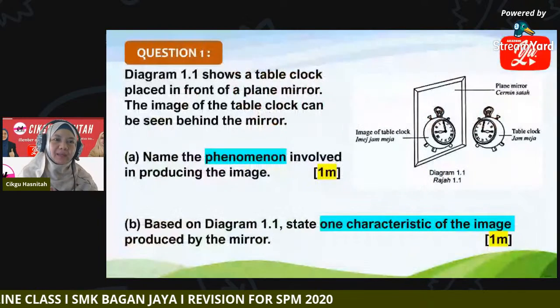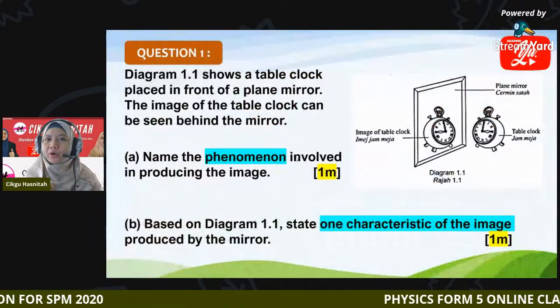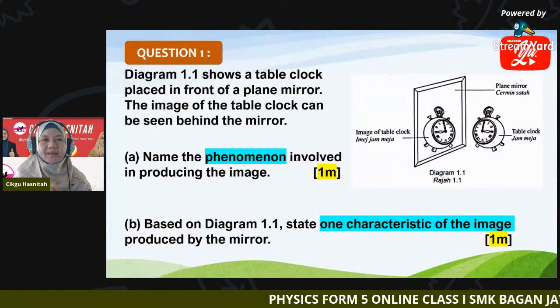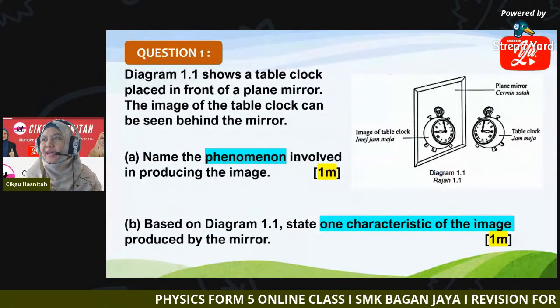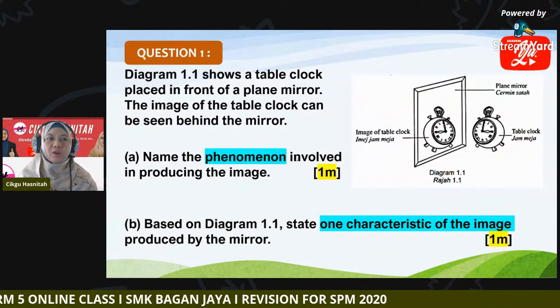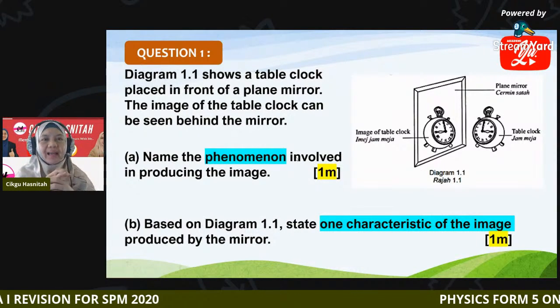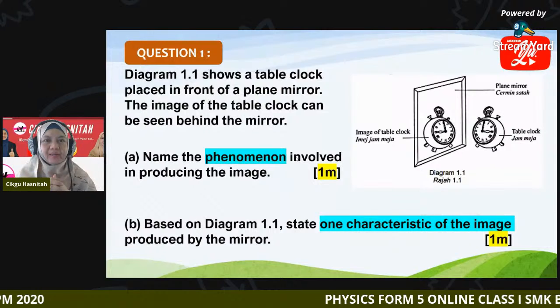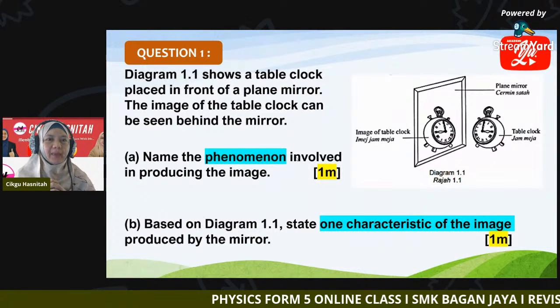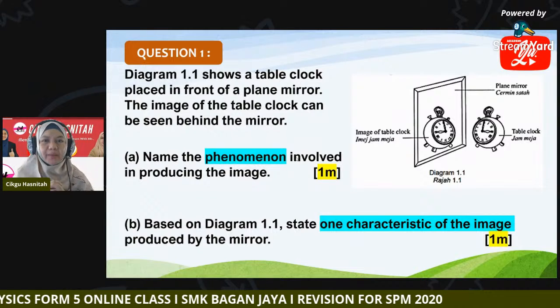Okay, I believe some of you are familiar with this kind of question. The question is on light. In diagram 1.1, you can see a table clock which is placed in front of a plane mirror. You can highlight plane mirror. It says that the image of the table clock can be seen behind the mirror.